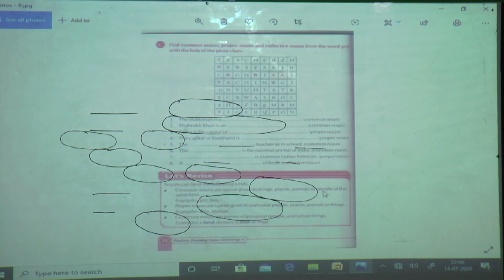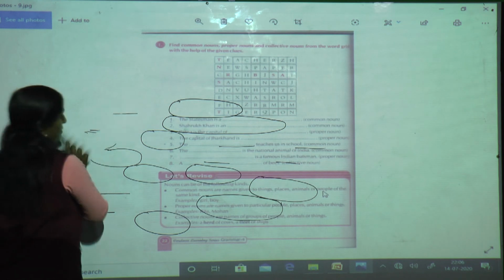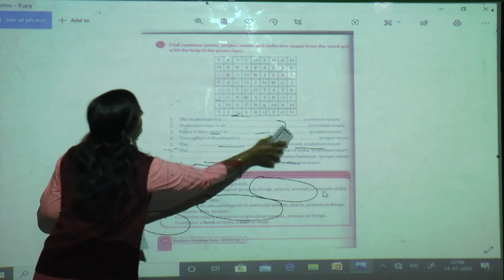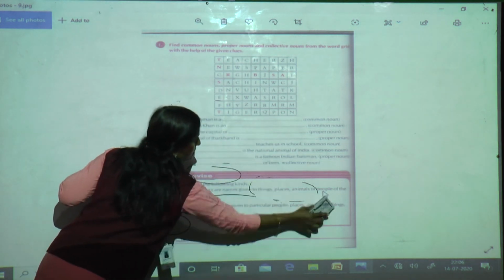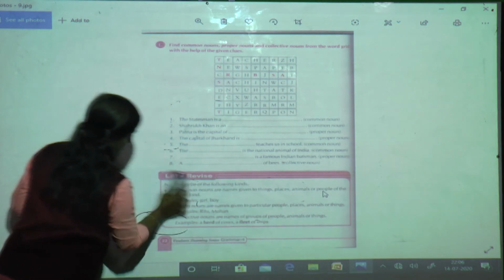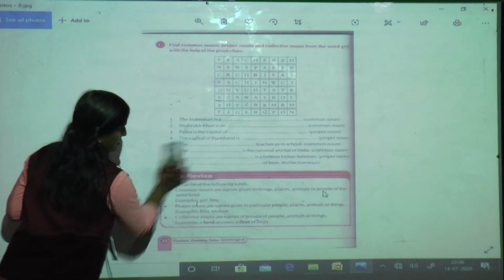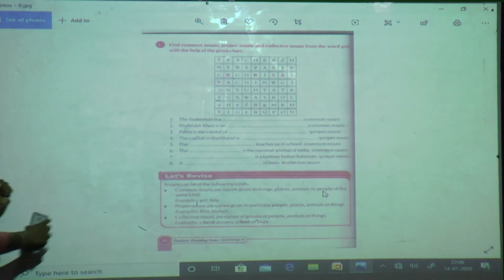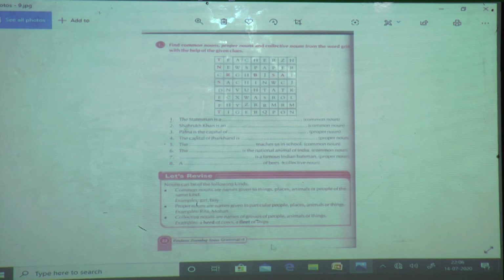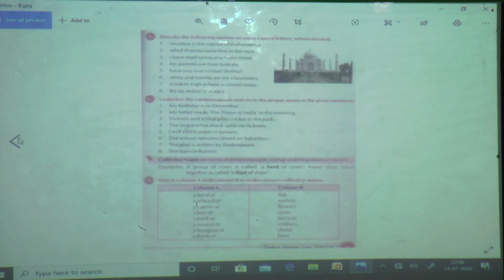So now students, we are going to solve D1. D1, I have already explained to you in collective nouns.